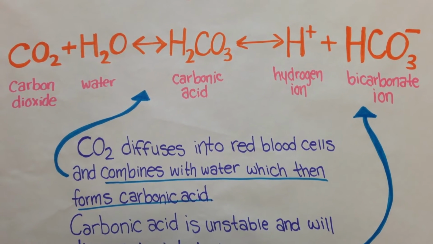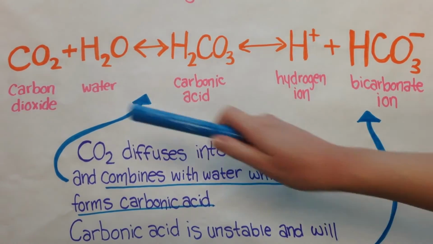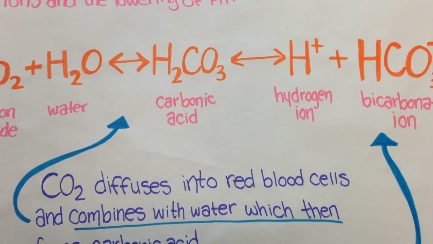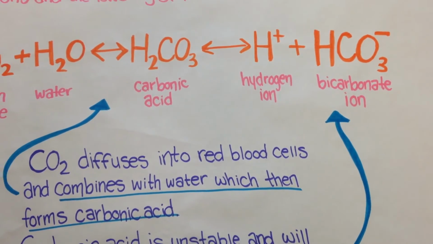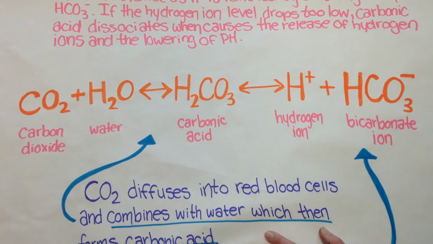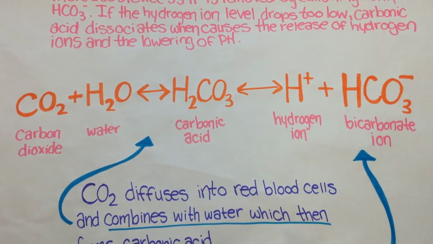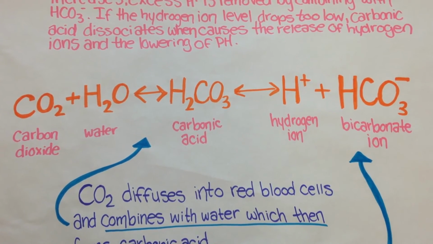Asthma can lead to acidosis because shallow, slow breathing can cause CO2 to accumulate in the blood, causing the carbonic acid levels to increase and the blood pH to drop. If the hydrogen ion level drops too low, carbonic acid dissociates, which then causes the release of hydrogen ions and the lowering of the pH.